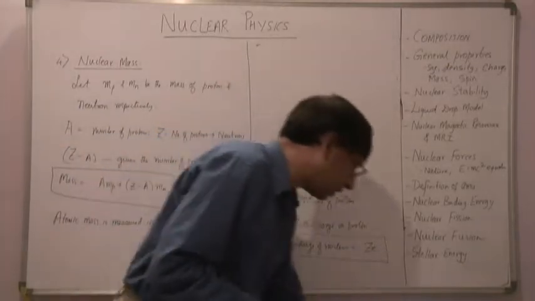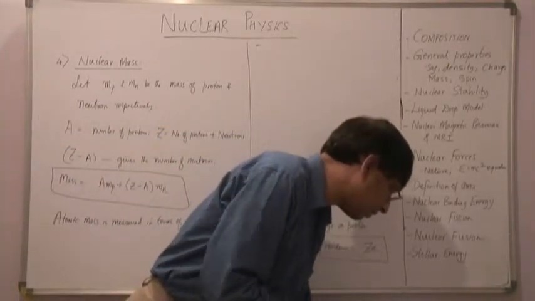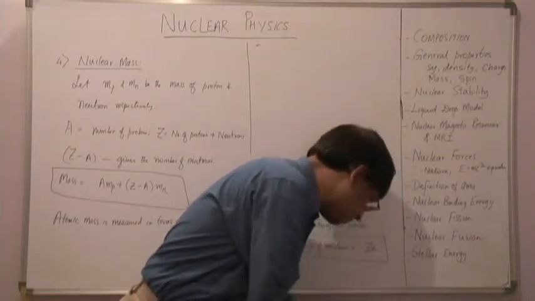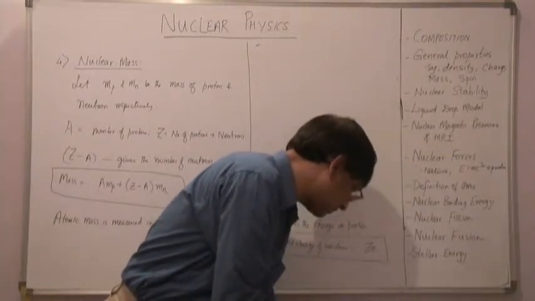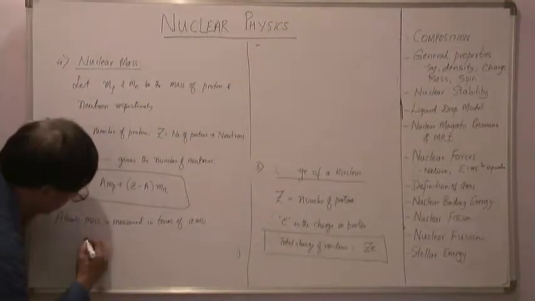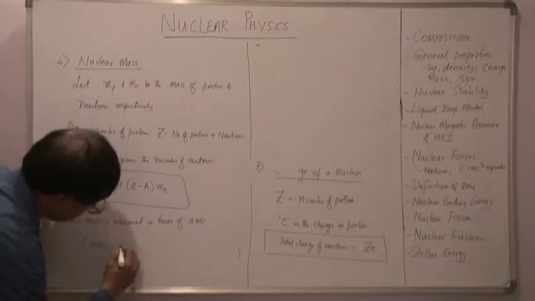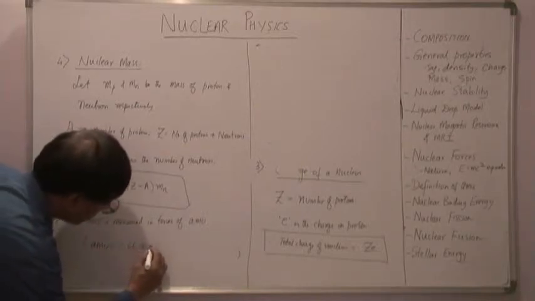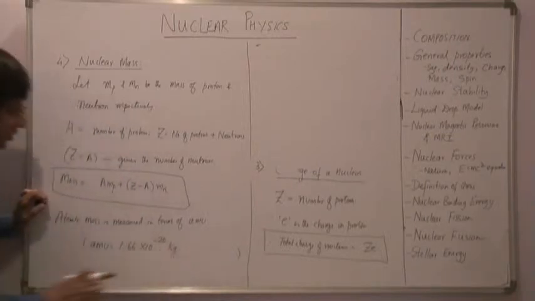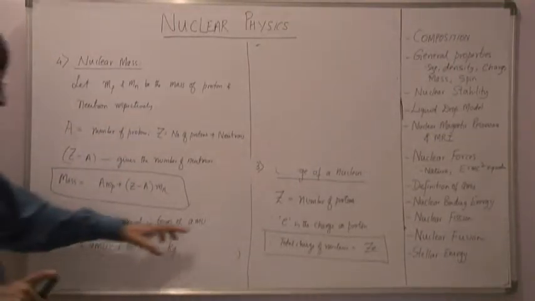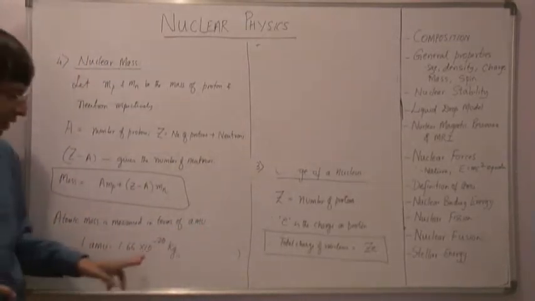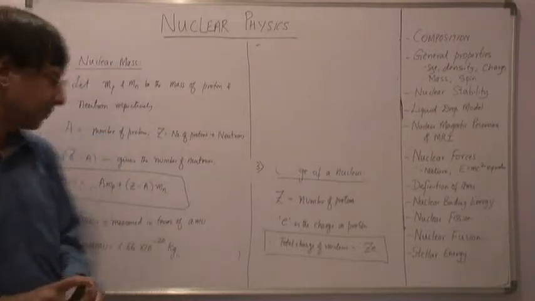And just to give you an idea, 1 AMU is equal to 1.66 into 10 to the power of minus 27 kg.